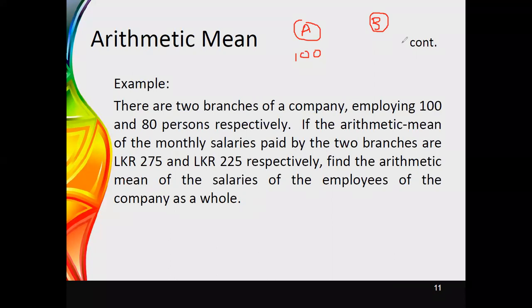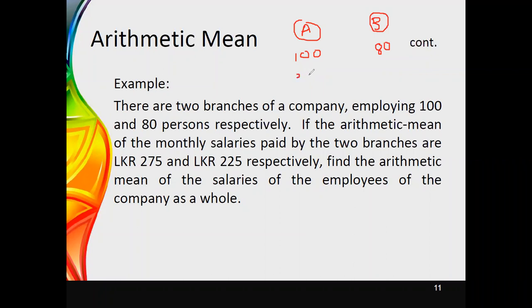In branch B, 80 people are working. The arithmetic mean for the salary paid by these branches, I may consider as thousands of values. 275,000 is maybe the monthly salary paid for a person in branch A.